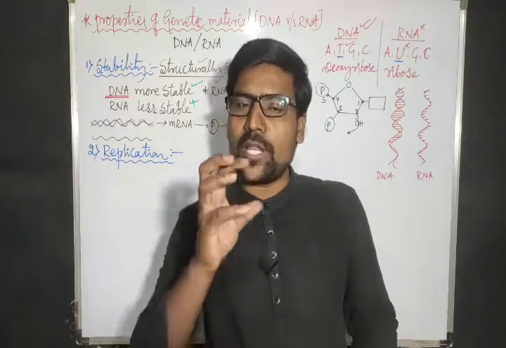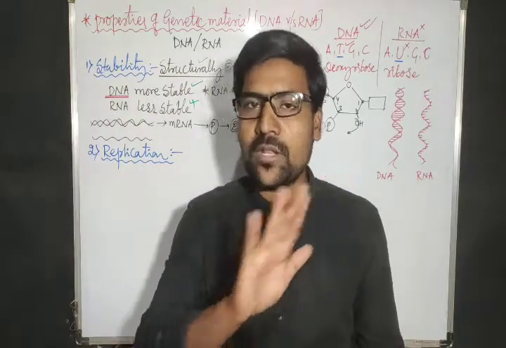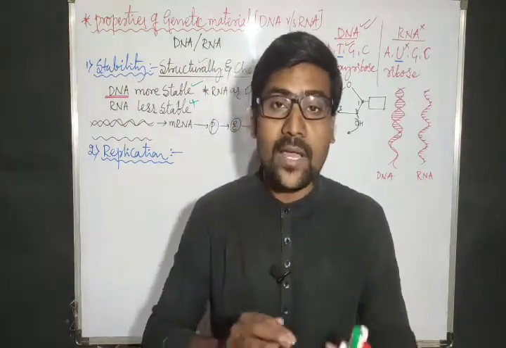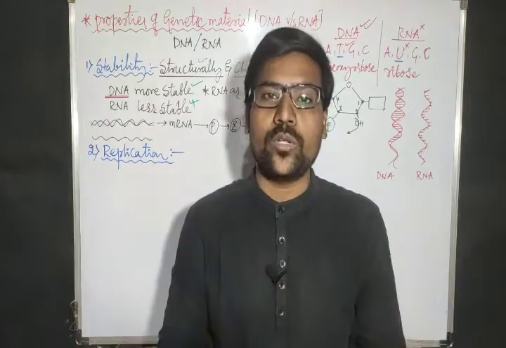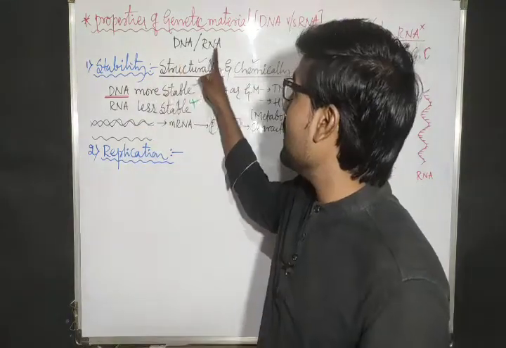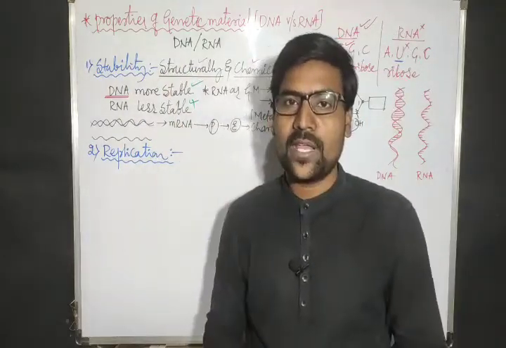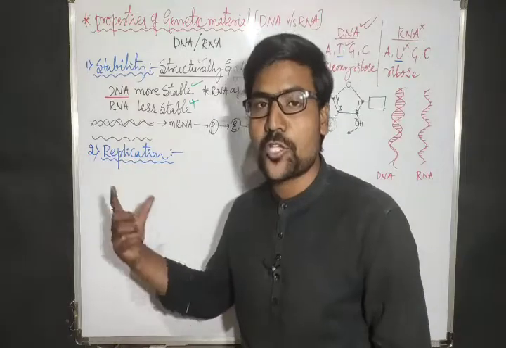Suppose if protein doubles on its own, then protein becomes a genetic material. But a protein or carbohydrate or lipid cannot duplicate on their own. They do not double on their own. But DNA and RNA can double or increase their copy number on their own. Hence, they have this replication property.